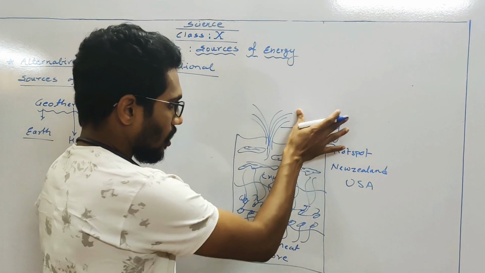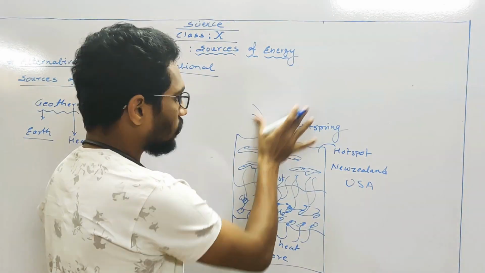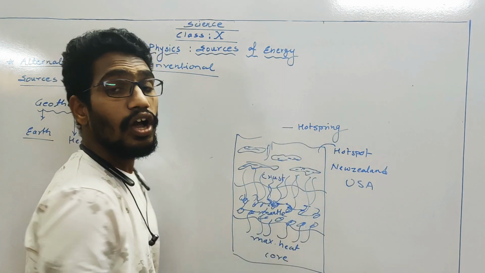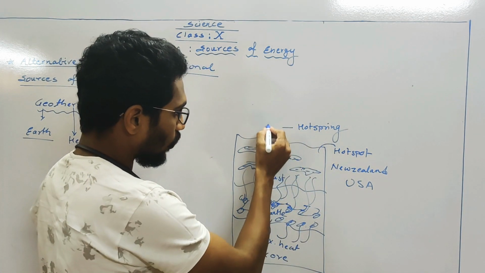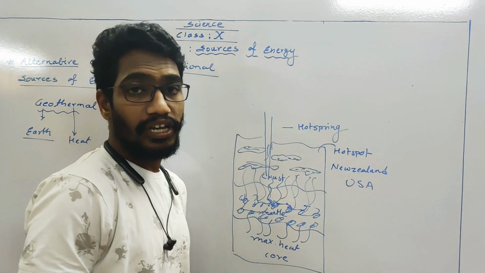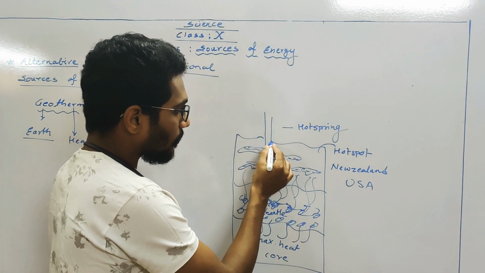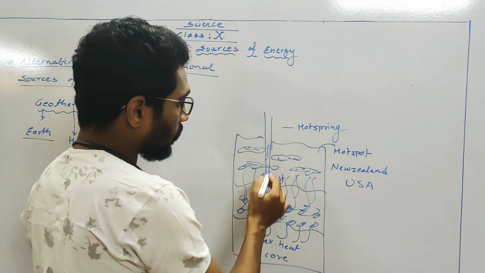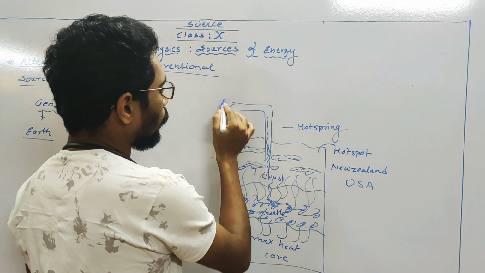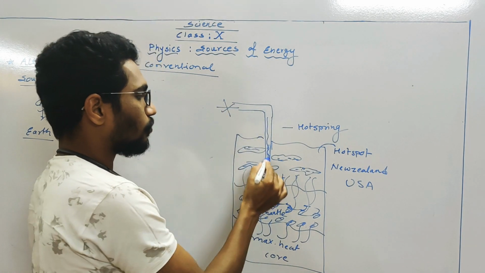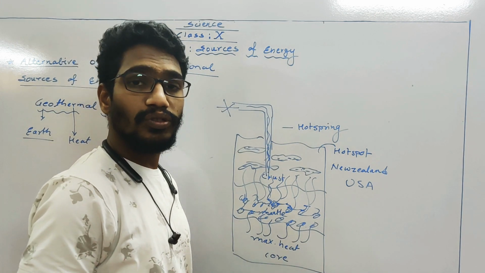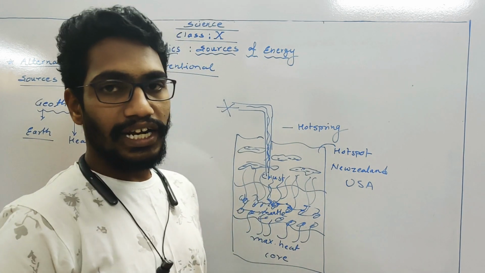So now what will we do? Instead of having this particular hotspot and hot spring, here we will inject a pipe. So instead of coming out through the cracks, that steam comes through the pipe and goes towards the turbine. Again, because of that steam, the turbine rotates and electricity will be produced. It's a simple thing. But what exactly happens?